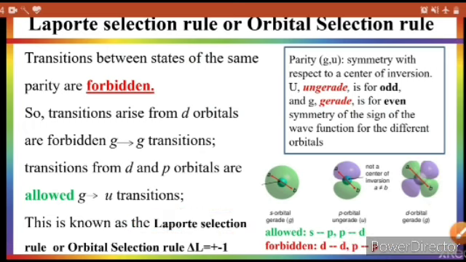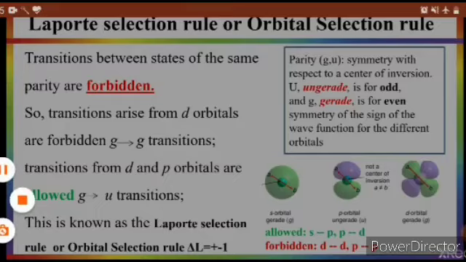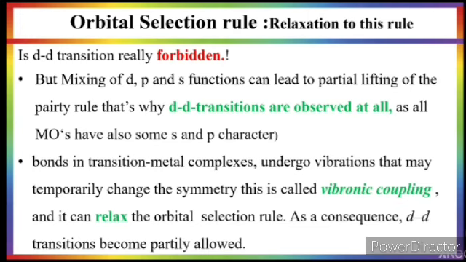But there is a certain limitation to this selection rule, or some relaxation which allows this forbidden transition up to some level. As I said, d-d transition is forbidden, then why do coordination complexes of 3d metals give spectra, give color? If d-d transition is forbidden, then there should be no color, there should be no transition, but that is not true. There is transition, there is color. So then what is the reason for that color or transition?